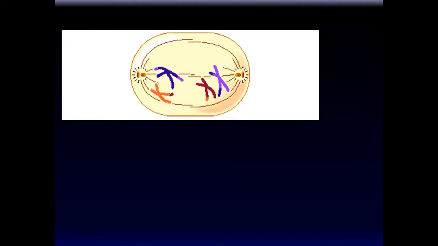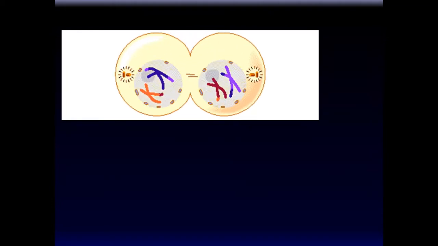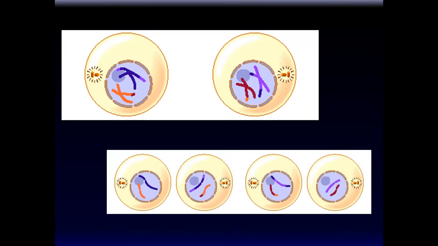And then the first two cells that are formed are two different cells, and when they decide to form the 4 daughter cells, the end result is eventually the creation of 4 different cells. If you notice over here, none of these cells are identical due to crossing over of chromosomes.